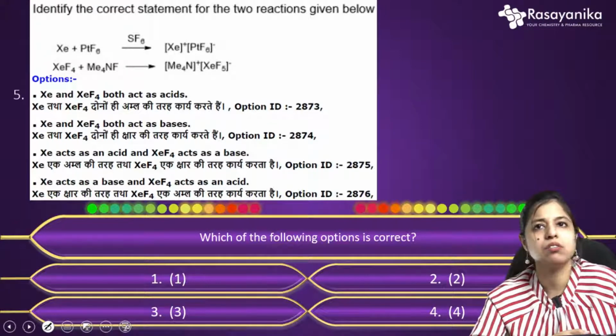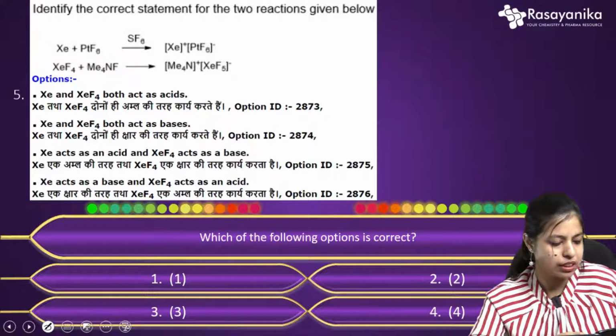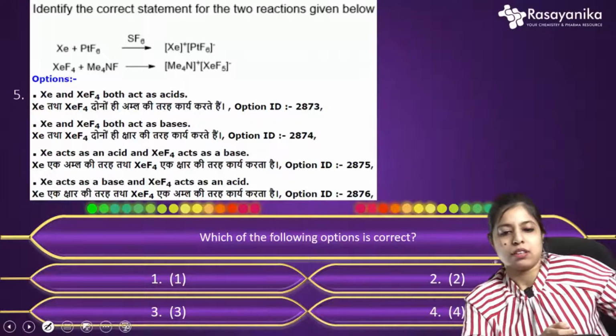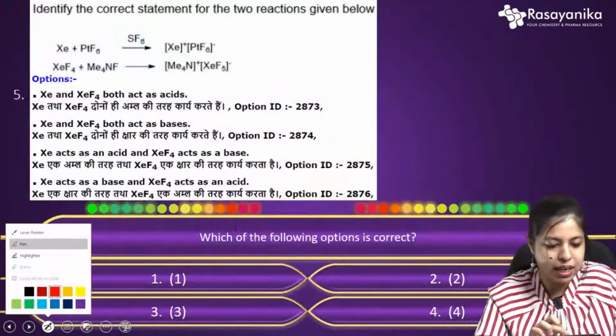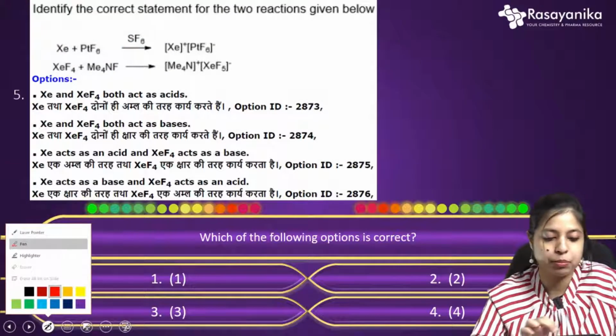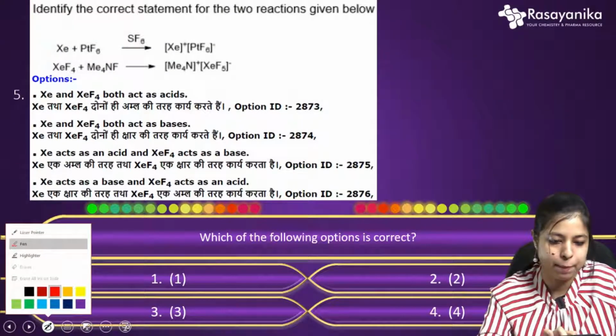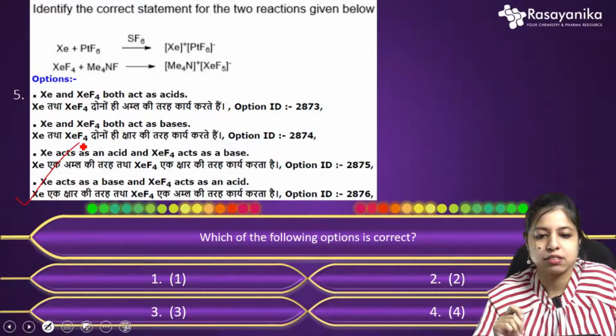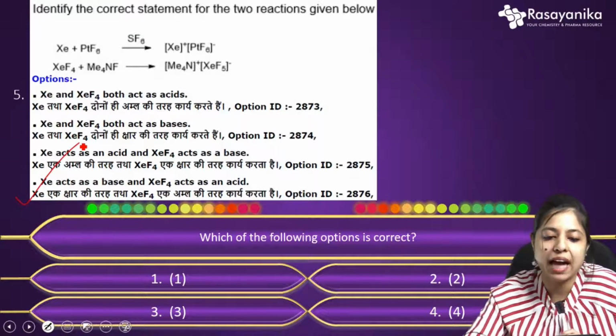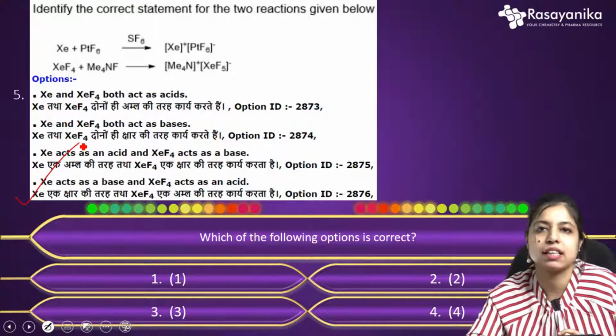Okay, so let's see which will be the correct option. The correct answer will be option 4. Pallavi, it's not C, it will be option D. This one says that xenon acts as a base and HCF4 acts as acid.